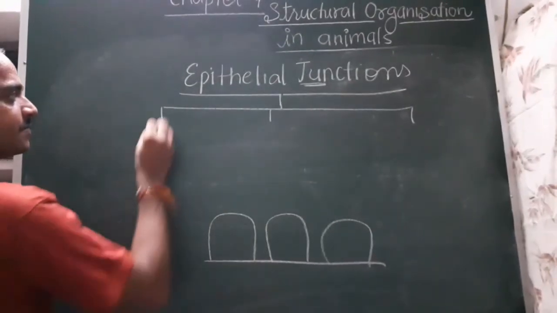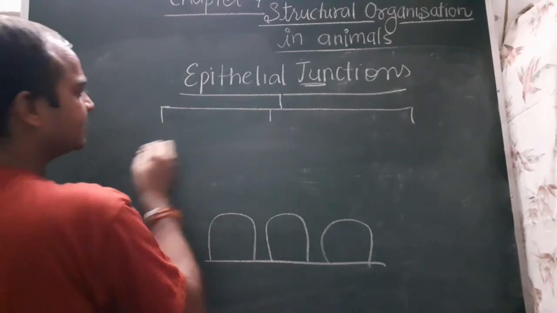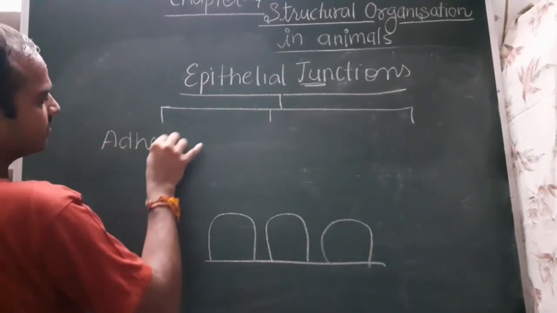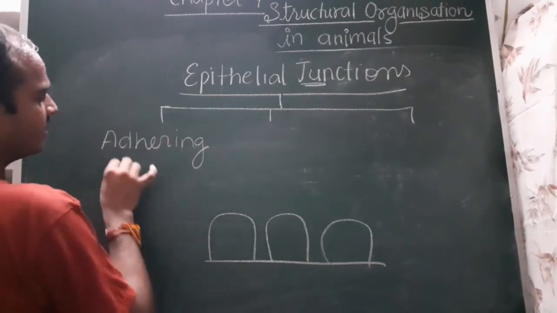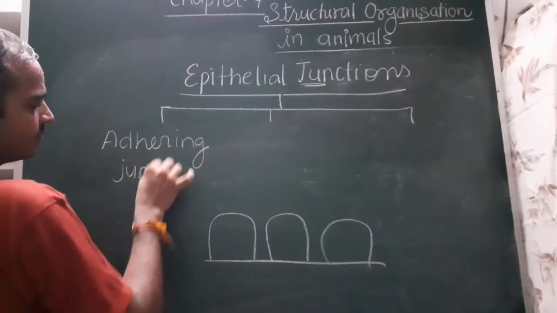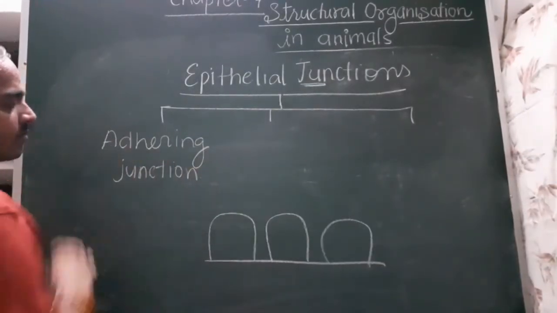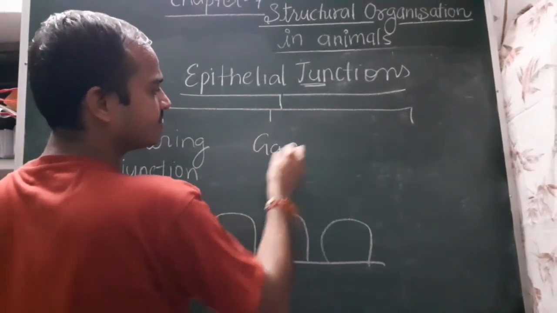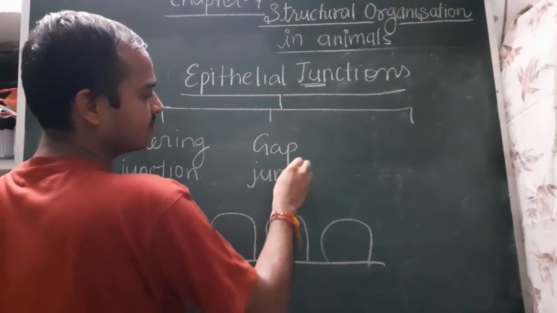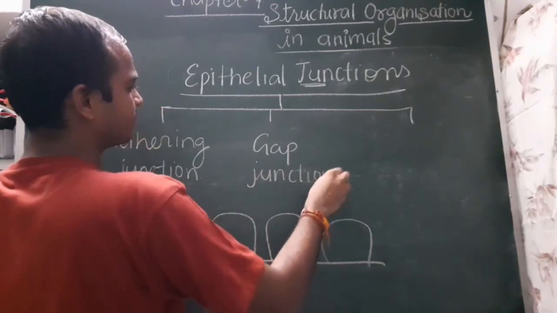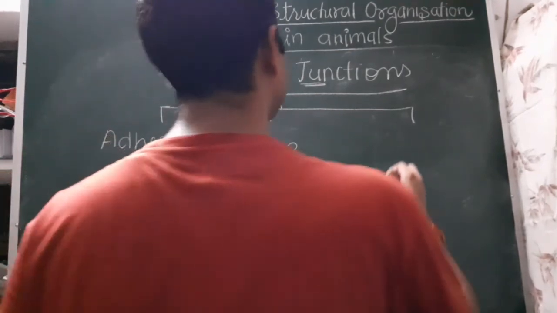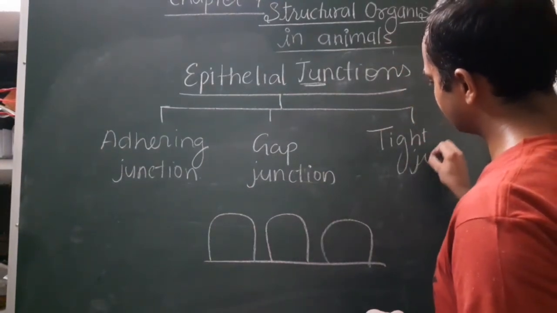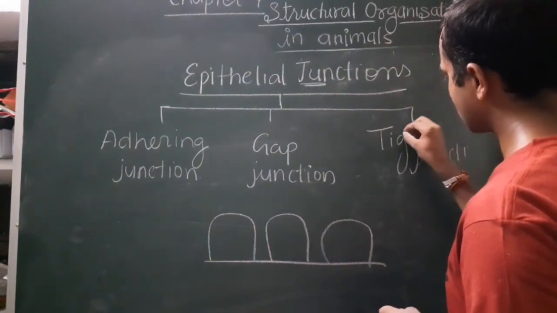There are three types. First one is adhering junction. Next one is gap junction. And the third one is tight junction.